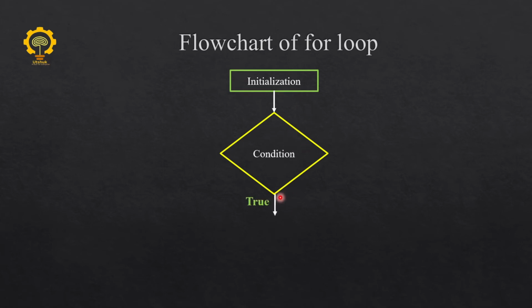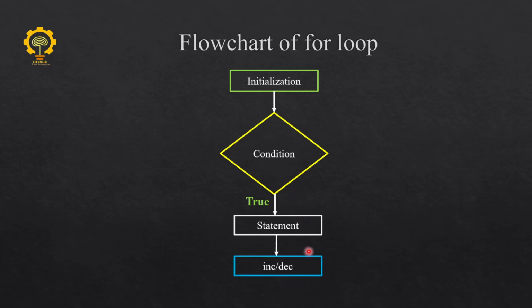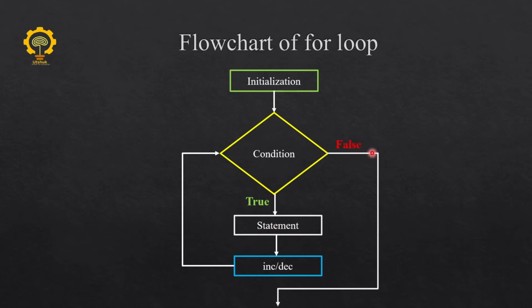If the condition is true, the code inside the for loop is executed, and it will move to the increment or decrement part, which changes the variable value, and again it checks the condition. If the condition is again satisfied, then it will run the code inside the for loop. Otherwise, in the false case, it will simply go out of the loop and execute the remaining part of the code.